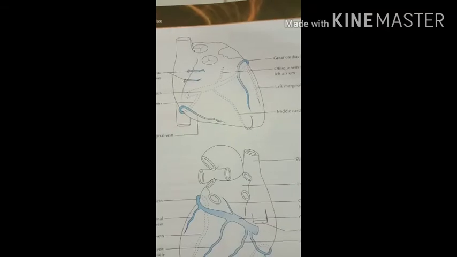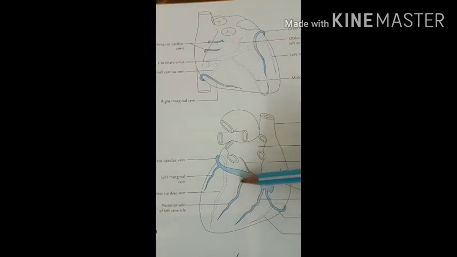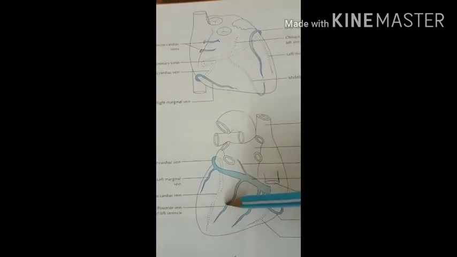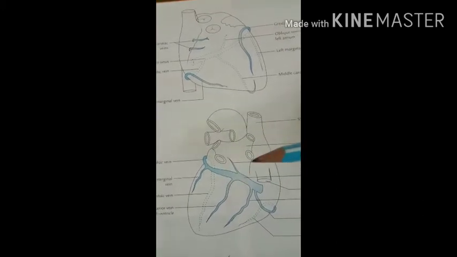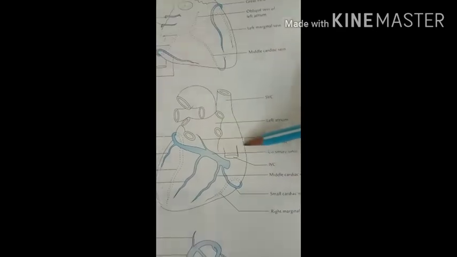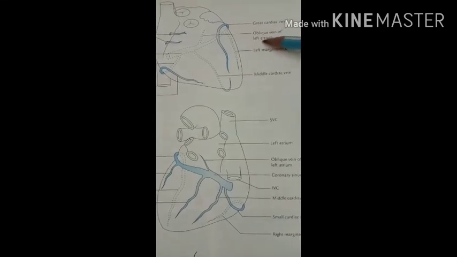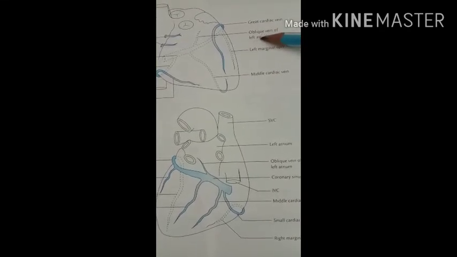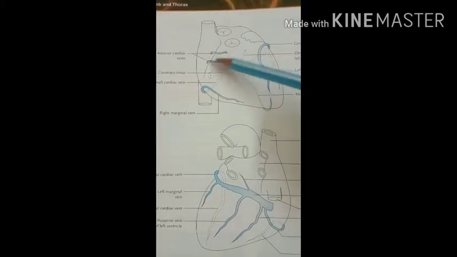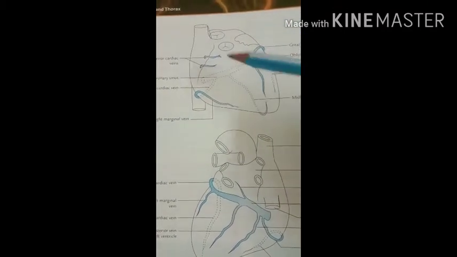Then the next is the posterior vein of the left ventricle. Here is the posterior vein of the left ventricle. Then the next is the oblique vein. Here you can see the oblique vein. In this diagram again you can see the oblique vein of the left atrium. Then the anterior cardiac veins. These are the anterior cardiac veins, and venae cordis minimae, which are small veins.